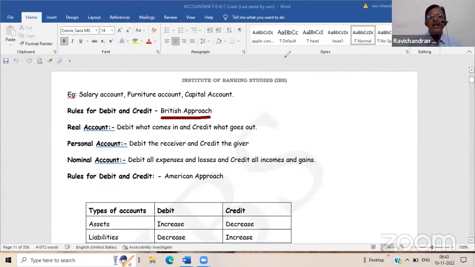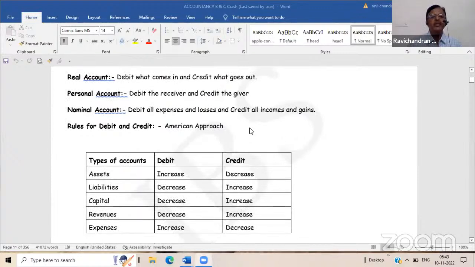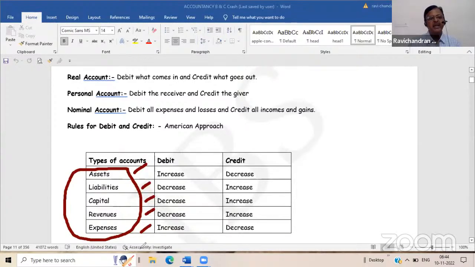Now, at a later stage, a modern approach, which is known as the American approach, was developed. There, the real account, personal account and nominal account are not bifurcated like that. Instead, for any transaction, five aspects will be analyzed. Questions will be asked whether an asset is there in one of the aspects, whether a liability is there, whether one of the aspects is capital, or whether one is revenue or expense.